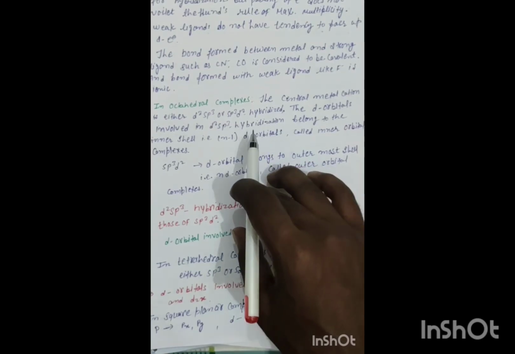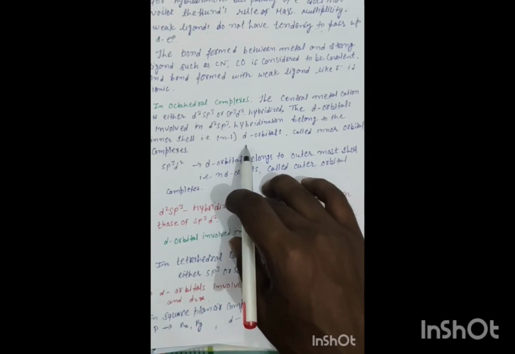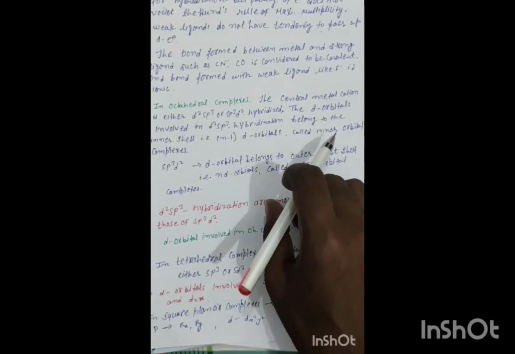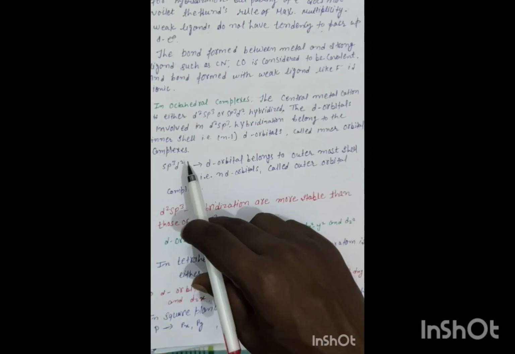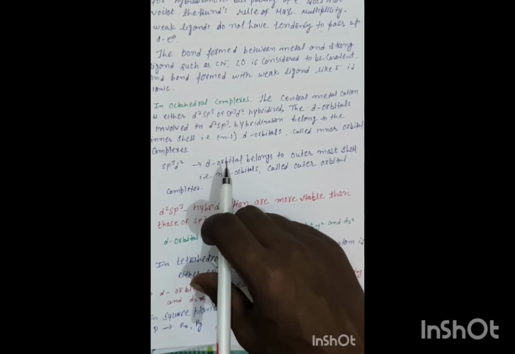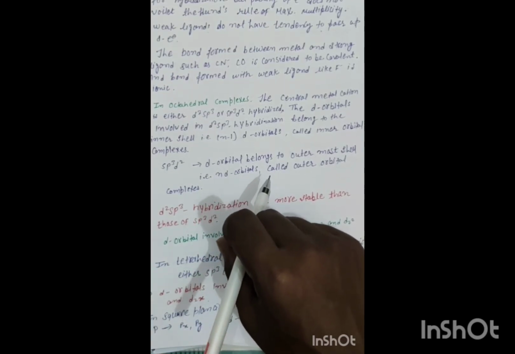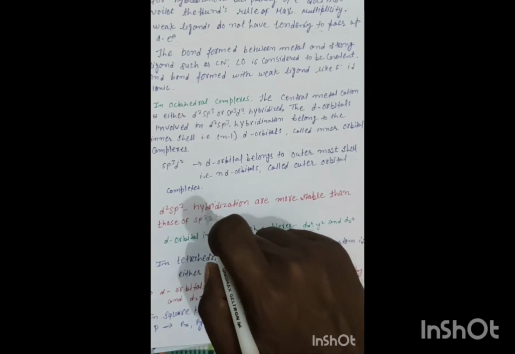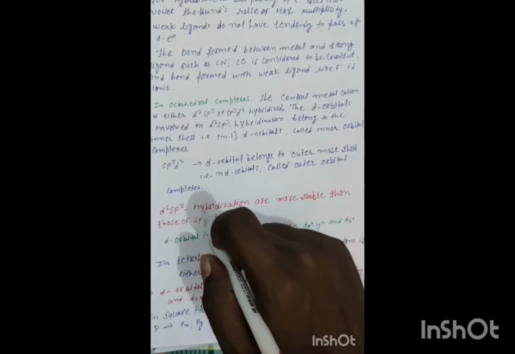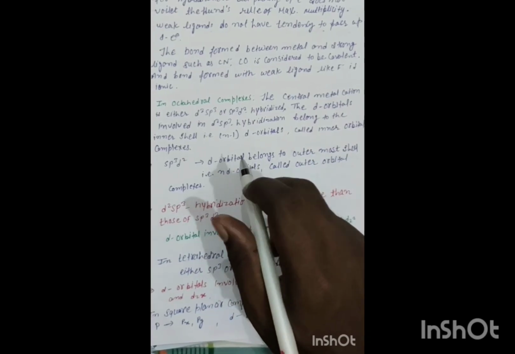The d orbital involved in d2sp3 hybridization belongs to inner shell, that is n-1 d orbitals, called inner orbital complexes, and in sp3d2 hybridization the d orbital belongs to outermost shell, that is nd orbitals, called outer orbital complexes. d2sp3 hybridized complexes are more stable than those of sp3d2 because d2sp3 hybridization forms when the strong field ligand attaches with the metal.